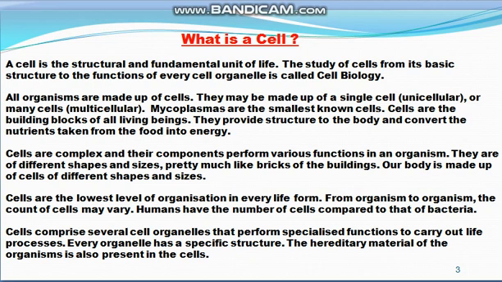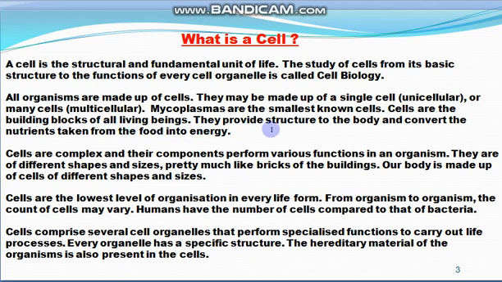As you know, all living organisms are made up of cells. They may be made up of a single cell, and then we call the organism unicellular, or the organism may be multicellular. Mycoplasmas are the smallest known cells. Cells are the building blocks of living things.